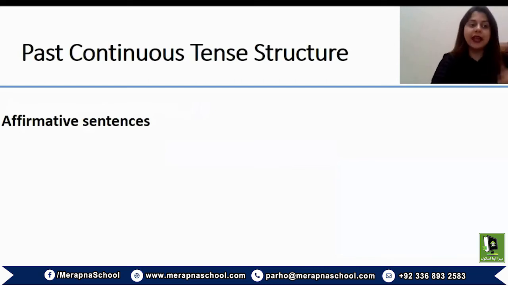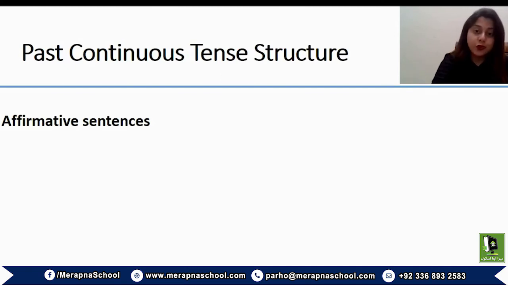Now we again know the basic structure of using past continuous tense. Again, whether it's present continuous or past continuous, it has been observed that students generally use continuous tense incorrectly. They unnecessarily use the ing form in their writing. So you must not use it where it is not required. That is the reason that I focus on structure a lot, so that you know when to use a specific form of verb, in which context it has to be used, and what is the accurate structure.